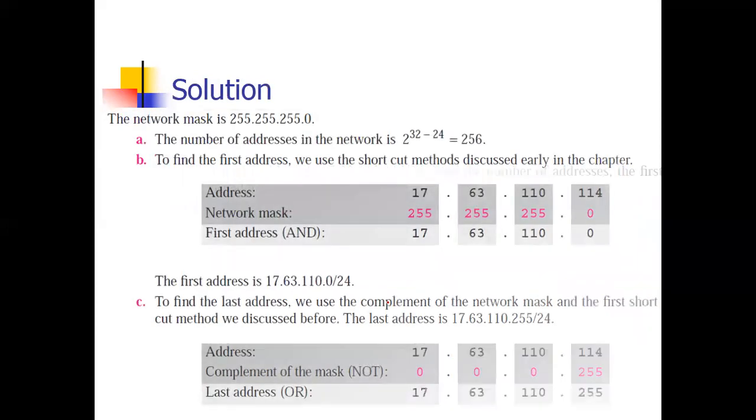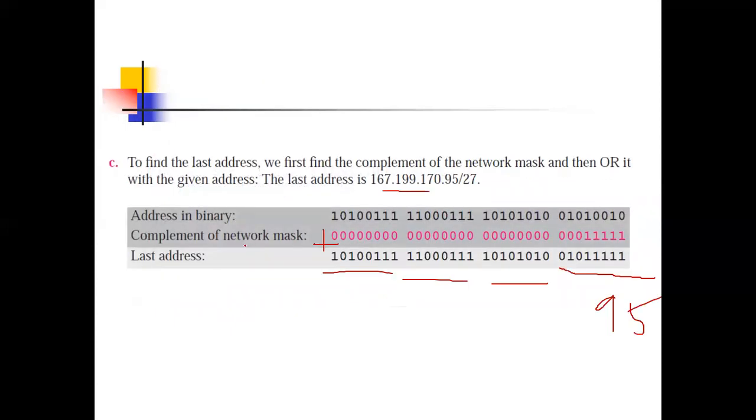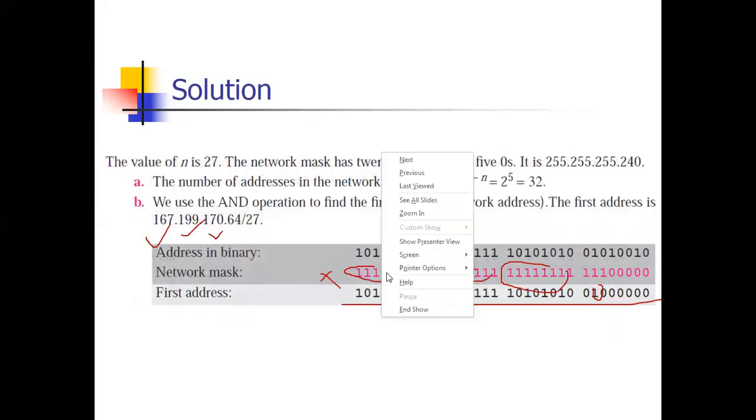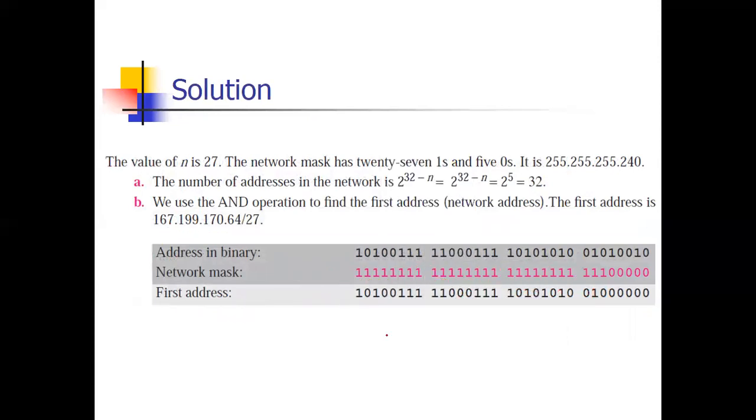Now, in this case, what you have done is convert all the numbers to binary, but there is no need to convert all the numbers to binary. What you can do is a short trick. Here it was 255, 255, 255 and 240. 255 behaves like a 1.